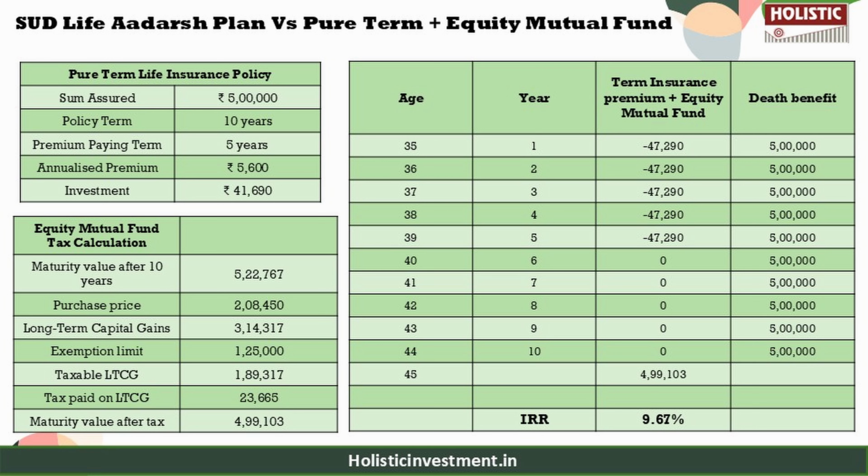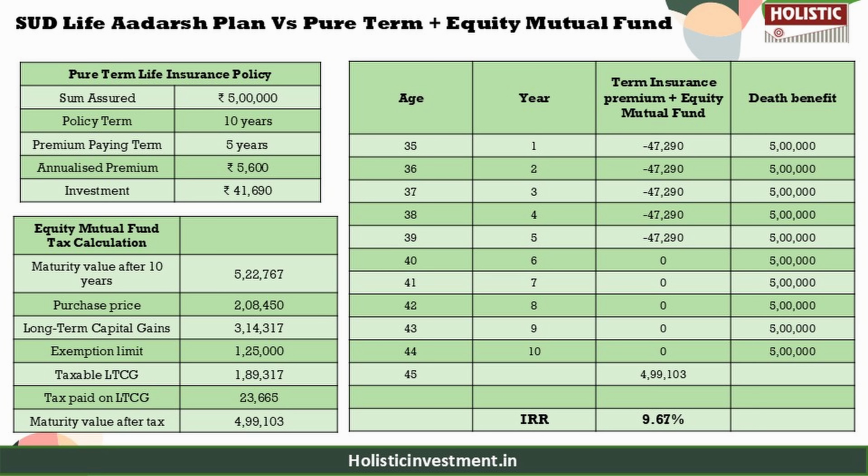In the earlier example, the death benefit under this plan was 4.72 lakhs, which falls short of the IRDAI's minimum guideline of 5 lakhs. For a fair comparison, we are going to assume a pure term life insurance policy of 5 lakhs. A pure term life insurance policy with a sum assured of 5 lakhs costs an annual premium of just 5,600 rupees. The policy term is 10 years with a limited premium payment period of 5 years.